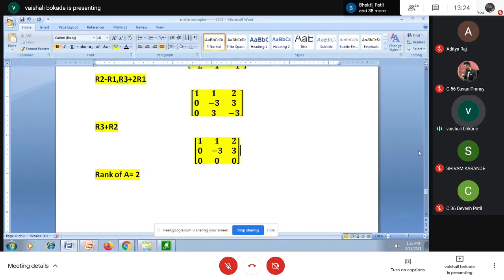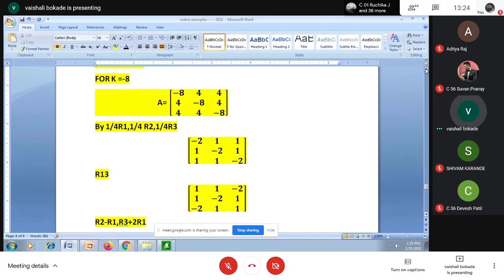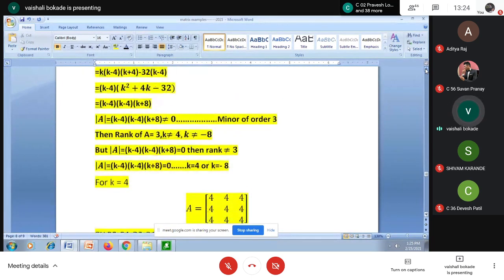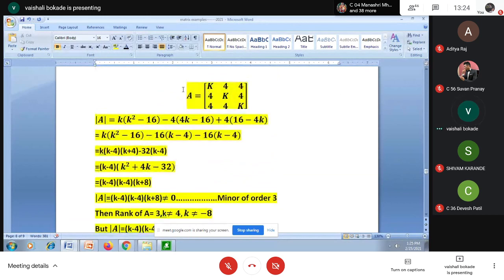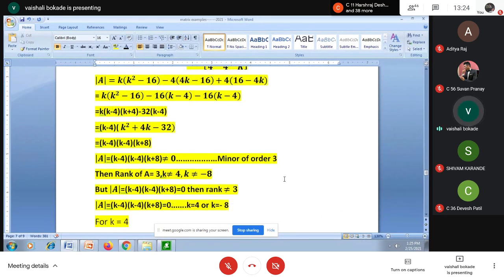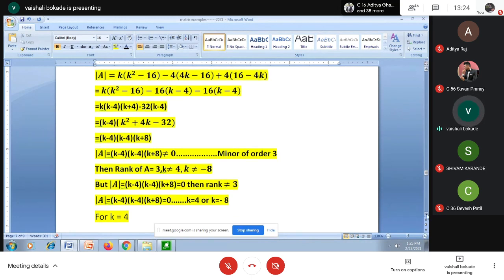So whenever the university asks this type of favorite question, as I told you previously, this is how you proceed. For this matrix you find the determinant and write it in terms of linear factors. If determinant of A is non-zero, that is, the minor of order 3 is non-zero, we can say rank of A is equal to 3. If determinant is equal to 0, then the rank may be 2 or may be 1.